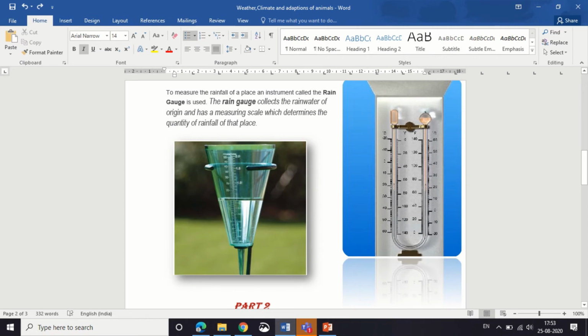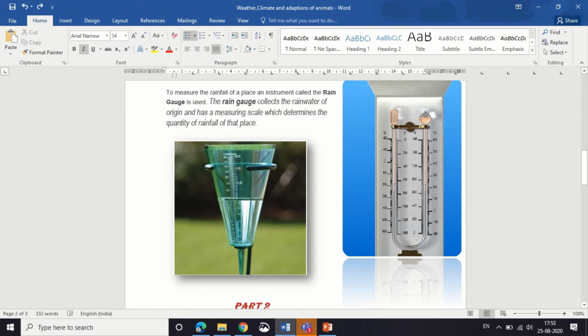To measure the rainfall of a place, an instrument called a rain gauge is used. The rain gauge collects rainwater and has a measuring scale which determines the quantity of rain at that place.